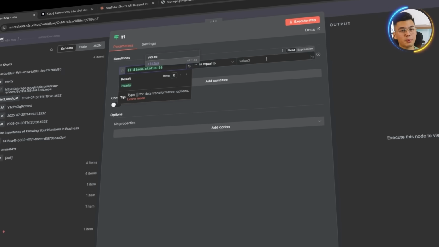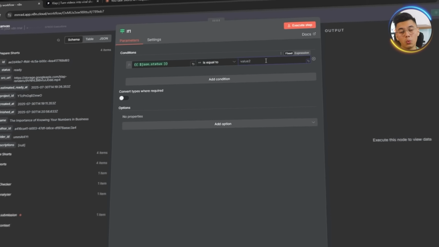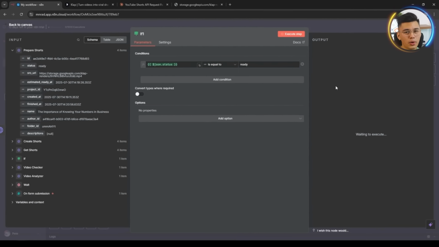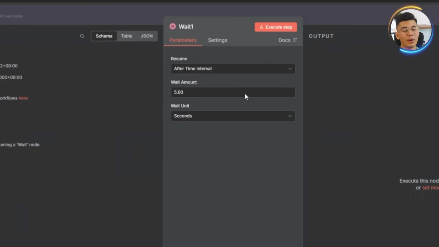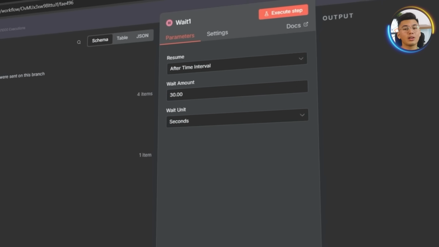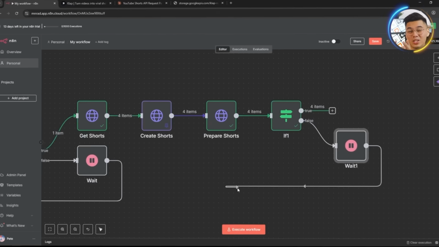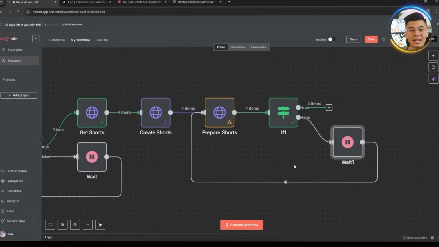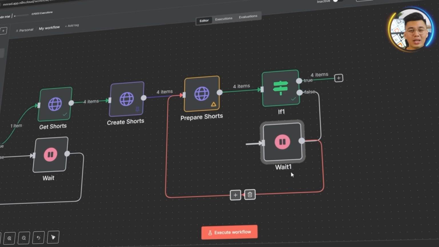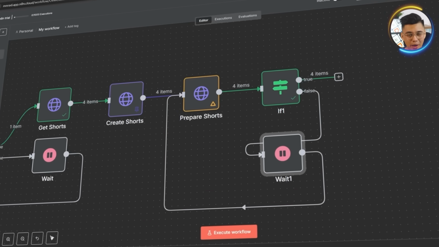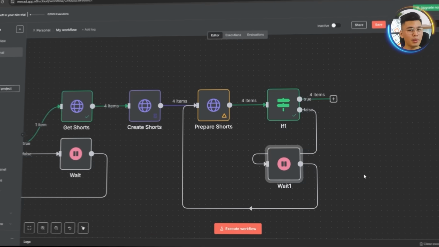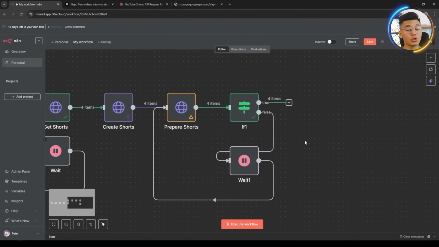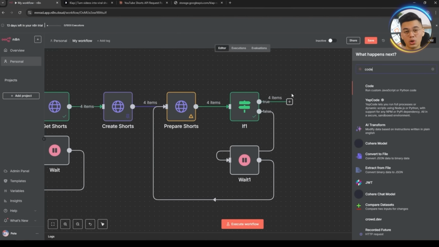Now, from the false branch, we will drop in a new wait node, just like we've done before. We will pick a wait time, around 30 seconds is fine, then connect the wait node right back into the Prepare Shorts node. That creates a clean loop to keep checking the status until it's actually ready. After getting that loop in place, we will switch over to the True branch and add a new code node.